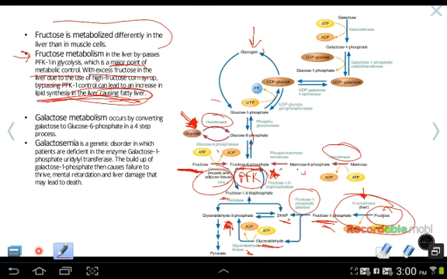Galactose metabolism occurs by converting galactose to glucose 6-phosphate, but it requires a 4-step process. So it's not as direct as it is with mannose and fructose in the muscle cell. So galactose gets phosphorylated to galactose 1-phosphate. Then we have to do a transferase to transfer uridyl, or UDP, from UDP glucose to UDP galactose, and then we have an isomerization to get UDP glucose,